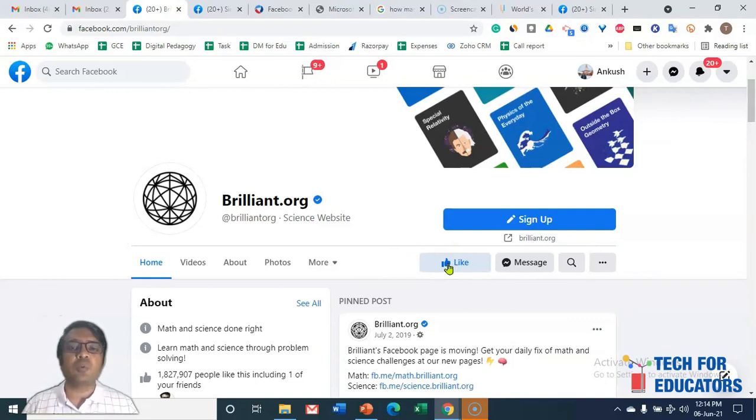For more information, go and check your profile to see what features are available in it, and go and search for some businesses. You can write Simplilearn, or you can write Tech for Educators, and search for the businesses.